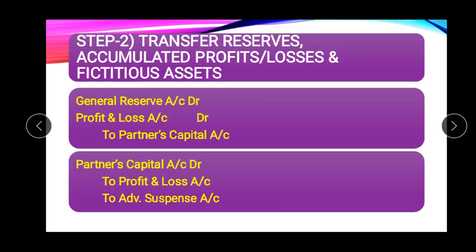Second step is to transfer reserves, accumulated profits or losses, and fictitious assets. And these should be transferred. Any reserves or profit should be transferred on the credit side of partner's capital account, and any loss should be transferred to the debit side of partner's capital account. So the second journal entry is for loss. Partner's capital account is debited to profit and loss account, to advertisement suspense account. It is a fictitious asset.